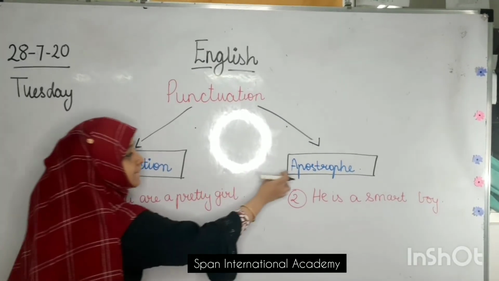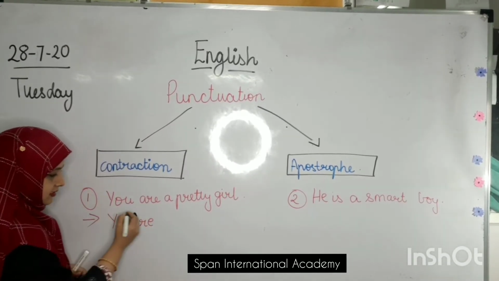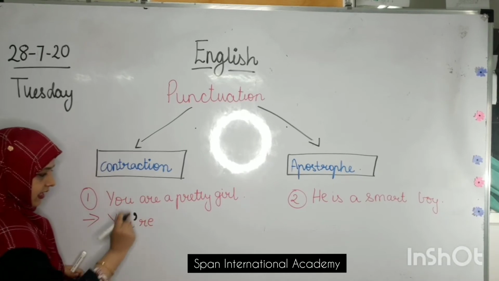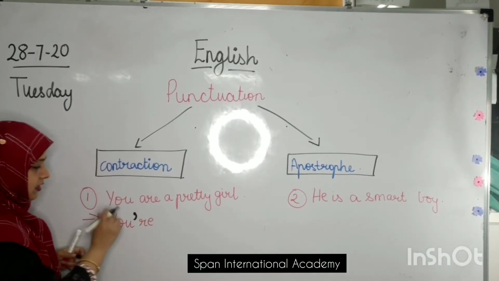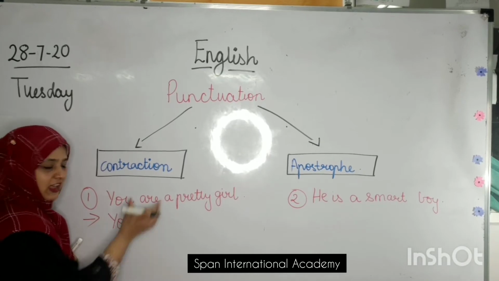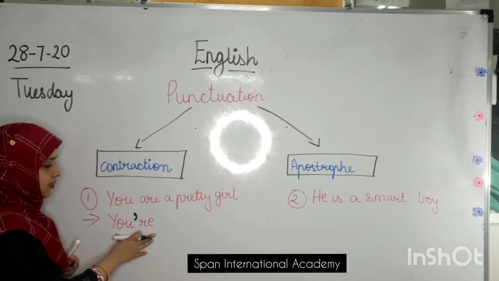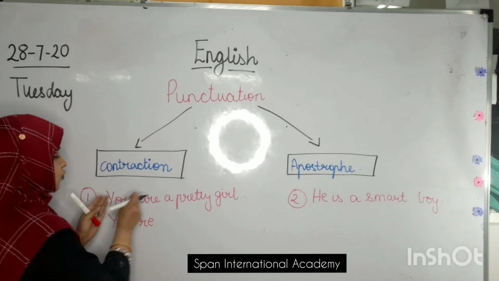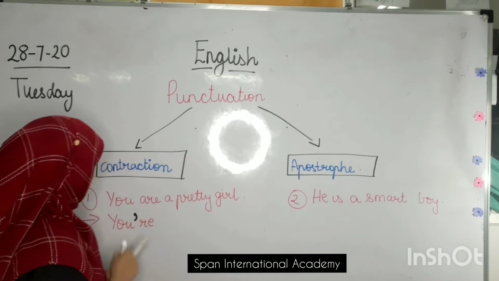I will put an apostrophe. It is like this, a dot and this. Yes. Instead of A, I have put this sign that is called an apostrophe. So I have mixed these two words and made them into a small word. Yes. I have mixed you and are and made a small word. Yes. So this is right.